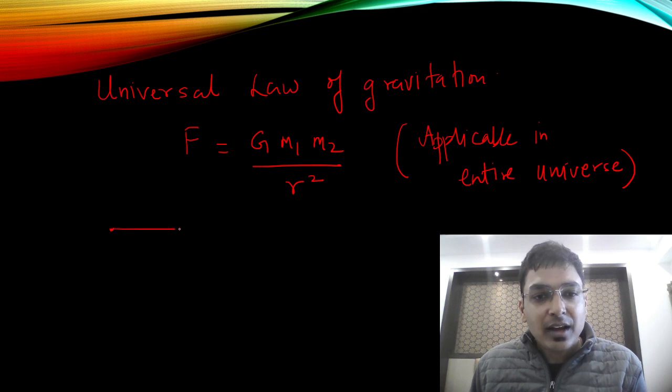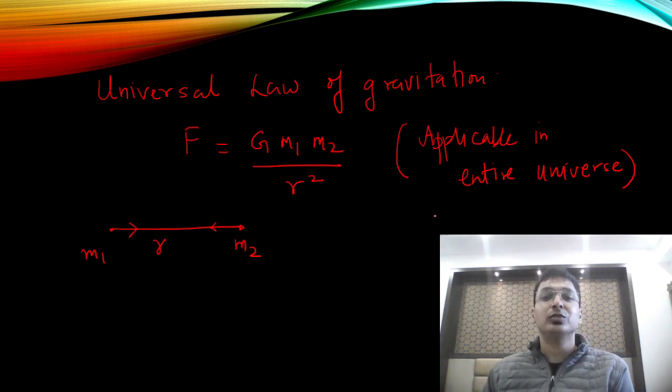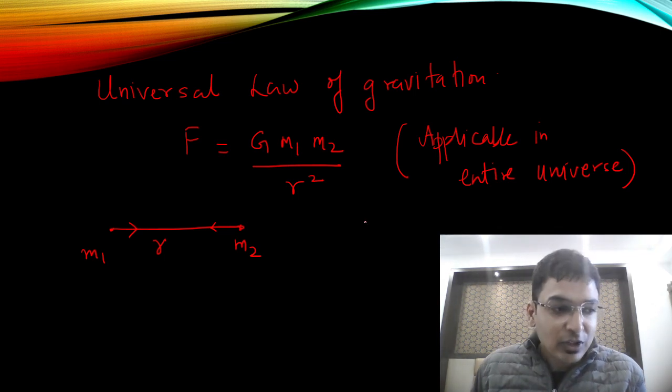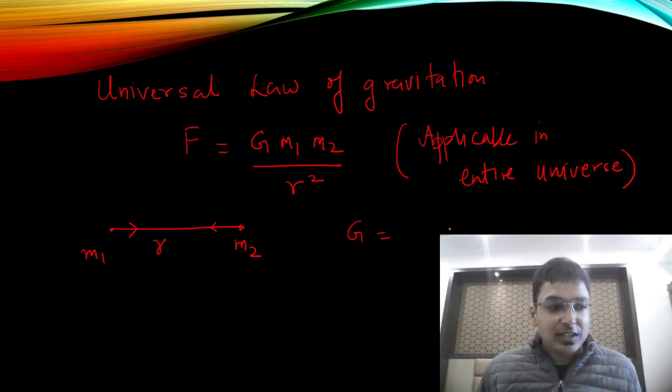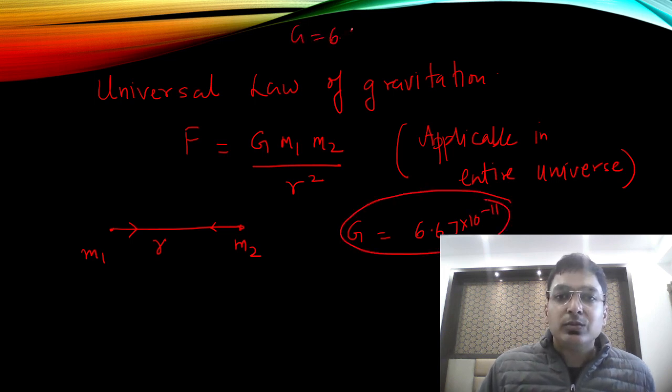So what is the diagram? Two masses m1 and m2, separation is r, and this force is attractive. What is the value of G? G is simply 6.67 into 10 to the power minus 11.